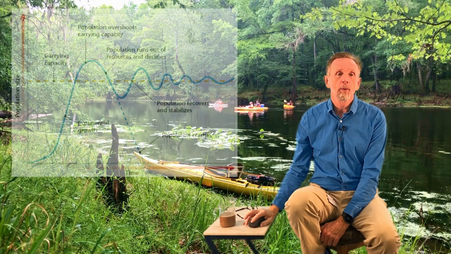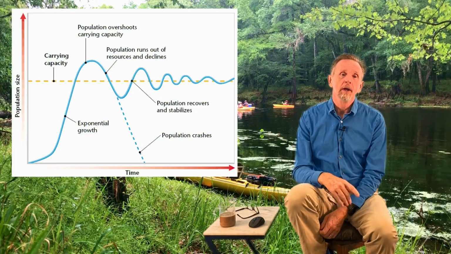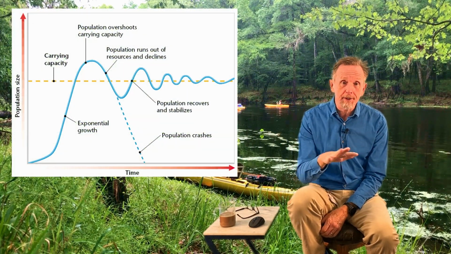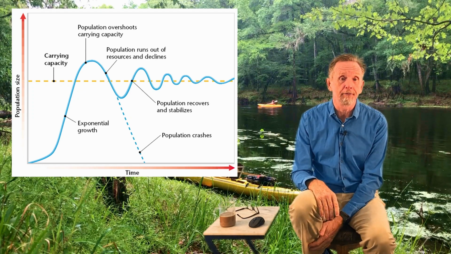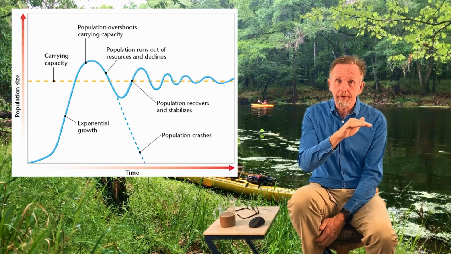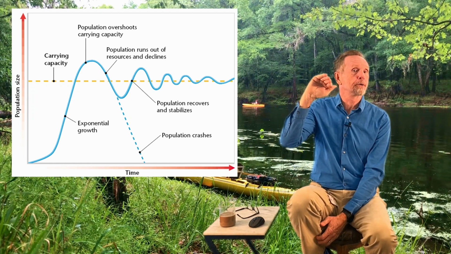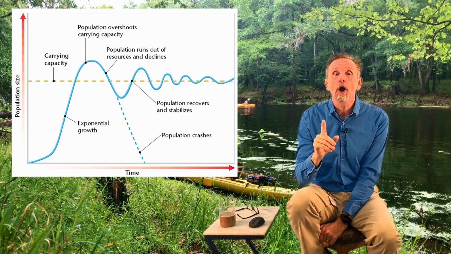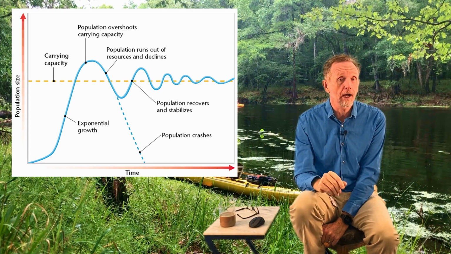What we tend to do is look at average population, or we look at a population that's crashed. Okay, they definitely exceeded it, and we see what happens. What that looks like is this. So we see a population, let's say this could be deer, if you will, and the population has everything it needs, and it grows and it reproduces incredibly rapidly. It overshoots its carrying capacity, pretty common.